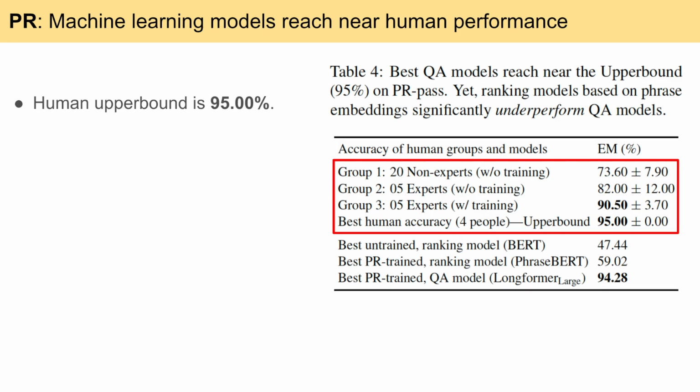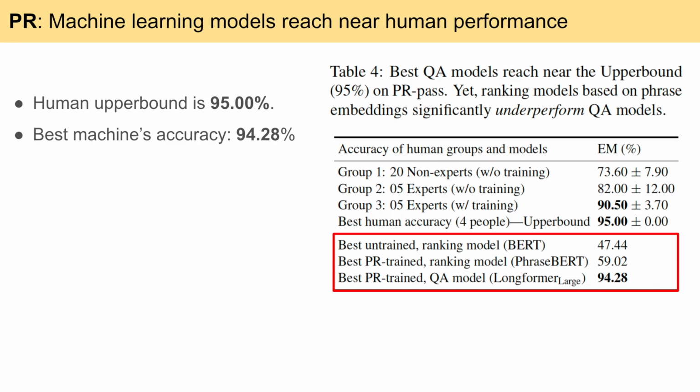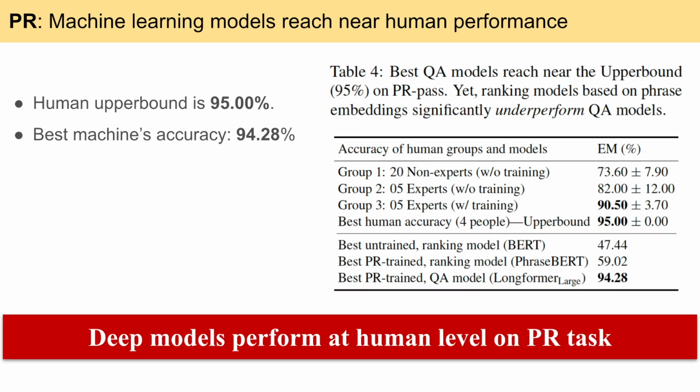There are 3 main groups for the human study: Group 1 with 20 graduate students, Group 2 with 5 experts without training, and Group 3 also with 5 experts with training. The best human performance on PR tasks is 95%. The best machine accuracy from the span selection model is 94.28%, which is near human performance. Deep models perform at human level on PR tasks.